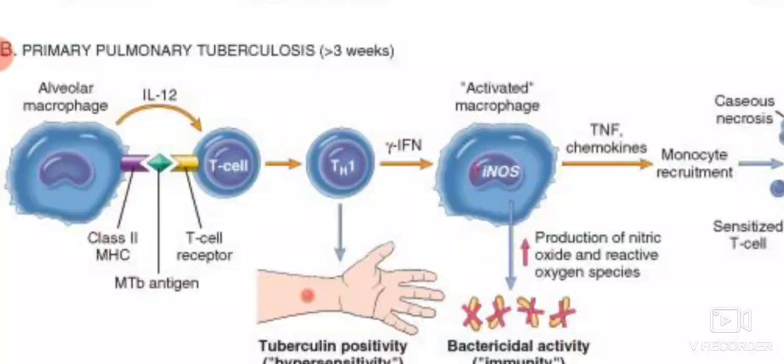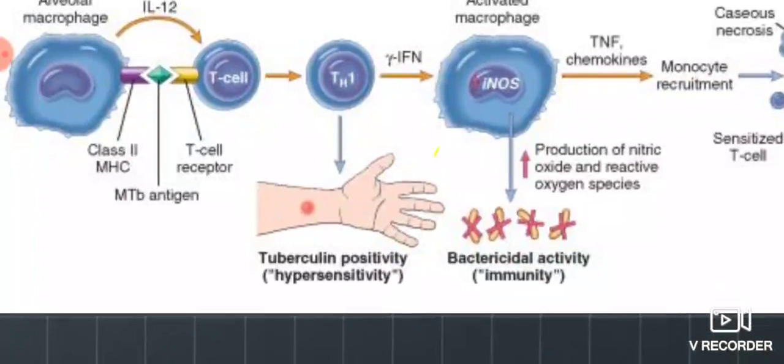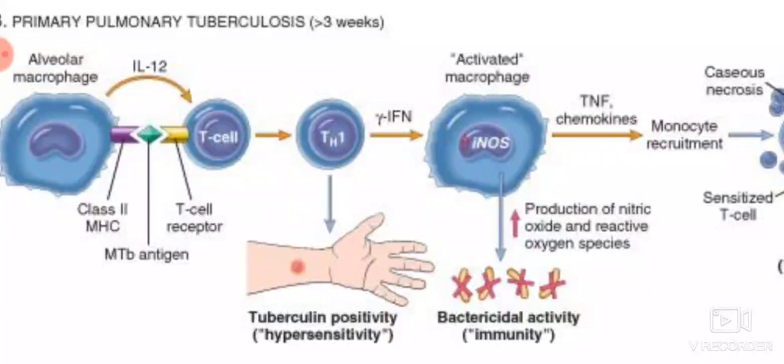helper 1 cell. These activated T cells, T helper 1 cells, are responsible for the positive tuberculin test, and that suggests hypersensitivity to tubercular antigen. It means the person is previously exposed to tubercular antigen and is hypersensitive to it. Later on, these T helper 1 cells secrete interferon gamma. This interferon gamma now activates macrophages, and these activated macrophages are able to kill the tubercular bacilli.